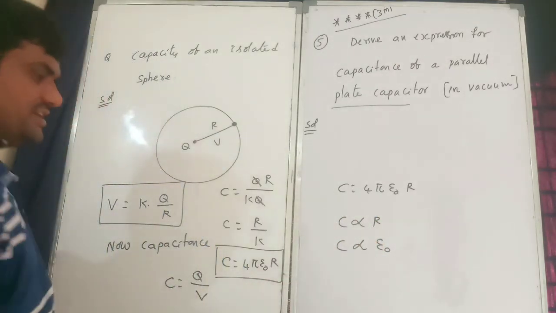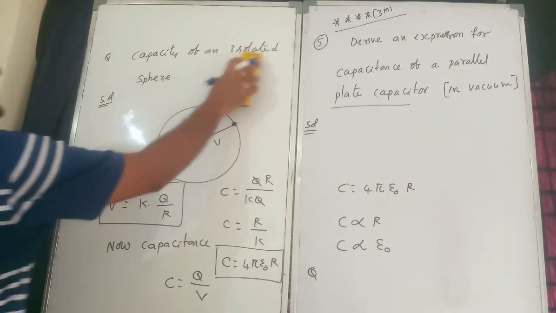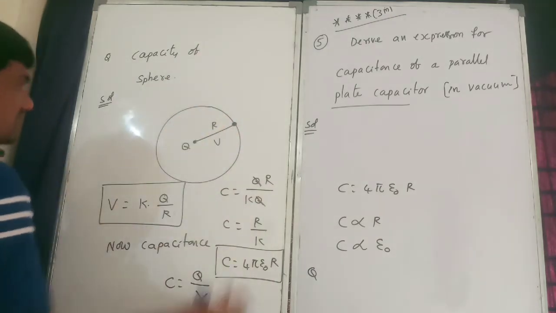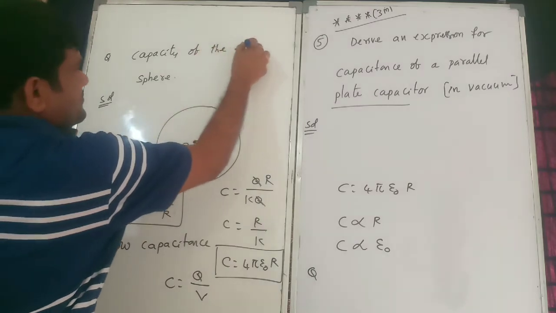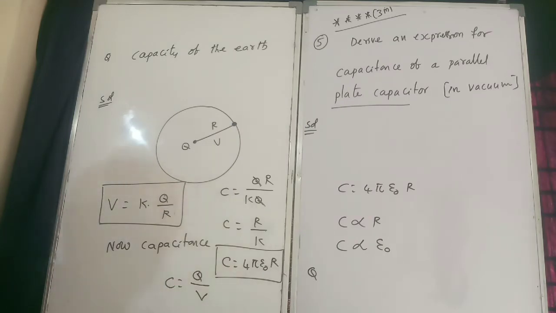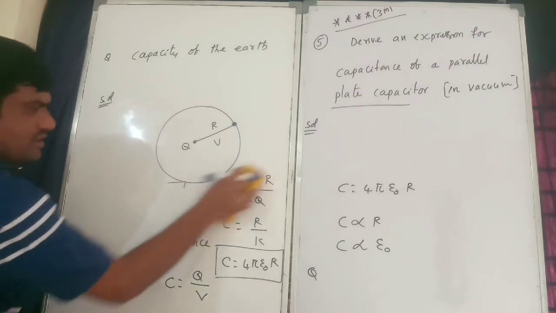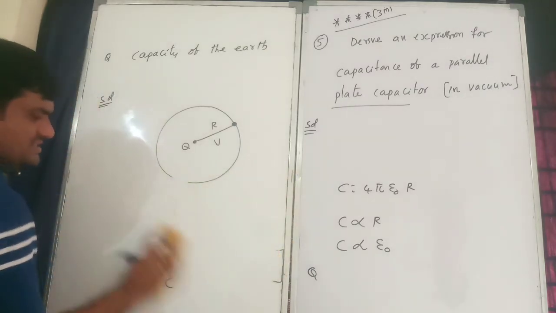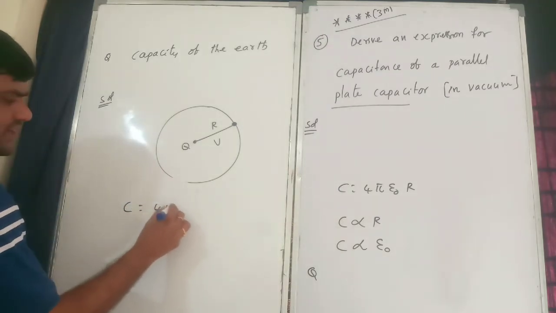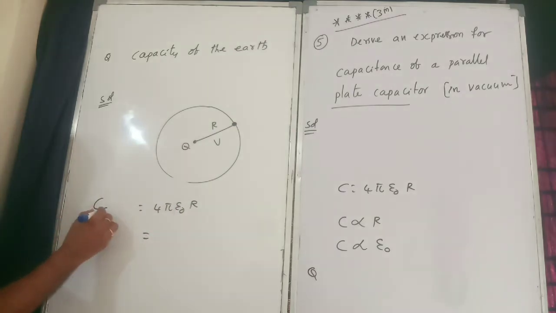Okay, so that's what here. One small question. Capacity of the earth. Earth radius is equal to R only. Correct? So now I want the capacity. What is the capacity formula? C is equal to 4 pi epsilon naught into R. So capacity of earth.